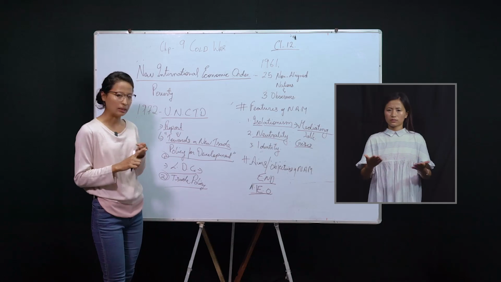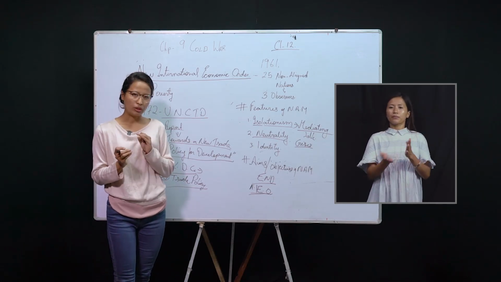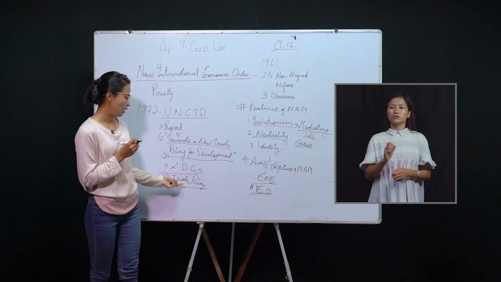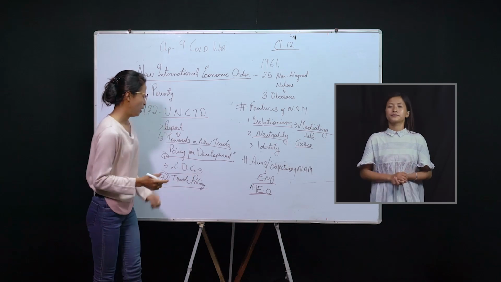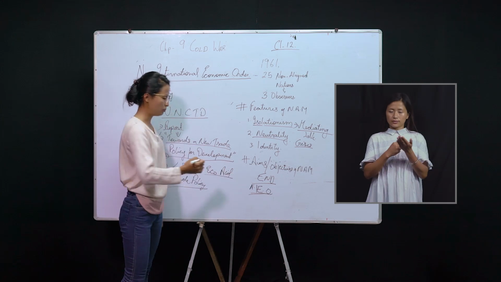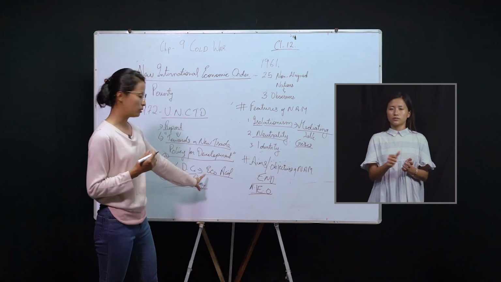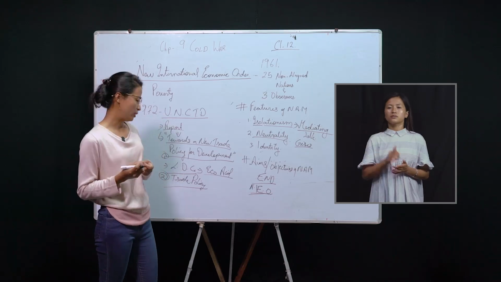Second, improved technology from the developed countries should be transferred to the LDCs at a much lower rate. Number 3, economic aid, be it monetary or in goods or services, should be on better terms and conditions.